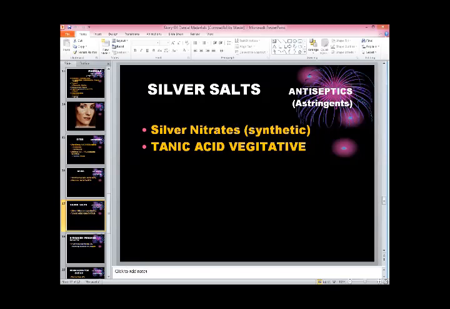What do you understand by astringents? Every compound which is known as an antiseptic is an astringent. They shrink, constrict the body tissue.